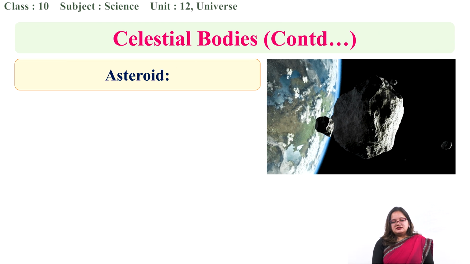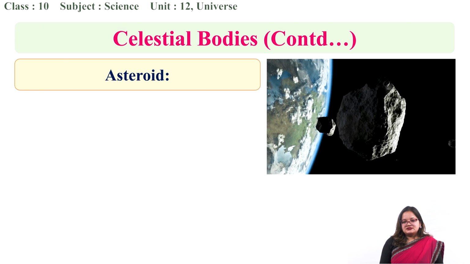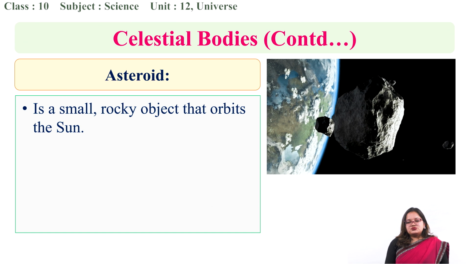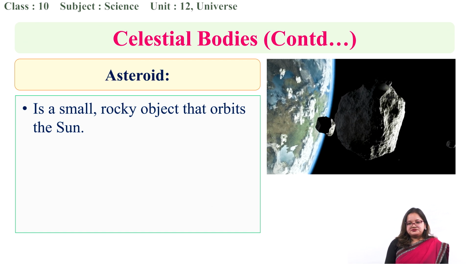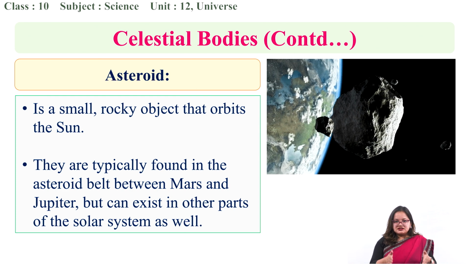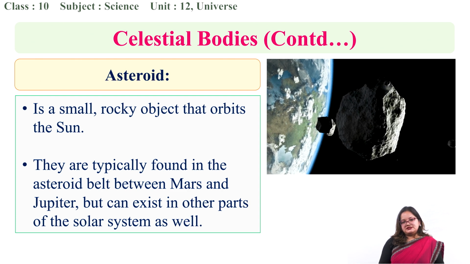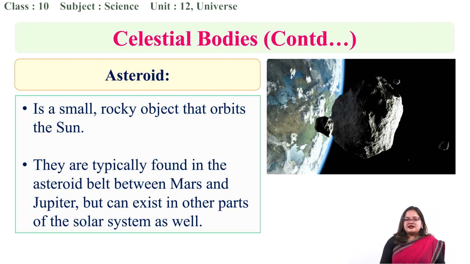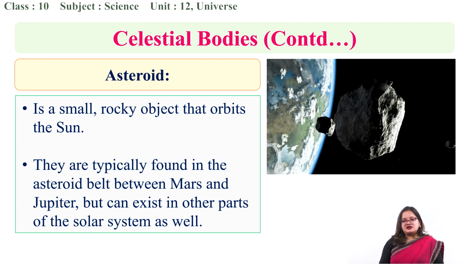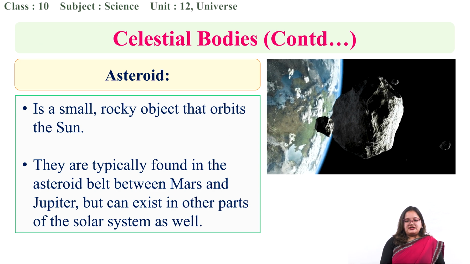Okay, so another very popular term among us is asteroid. So what are asteroids? Asteroids are simple small rocky objects which orbit around the sun. They are mainly found in between Mars and Jupiter. The space between Mars and Jupiter is known as the asteroid belt. There are lots of asteroids in between, but it does not mean that asteroids are not elsewhere. They are scattered in other parts as well, but a huge amount of asteroids are mainly found in between Jupiter and Mars.